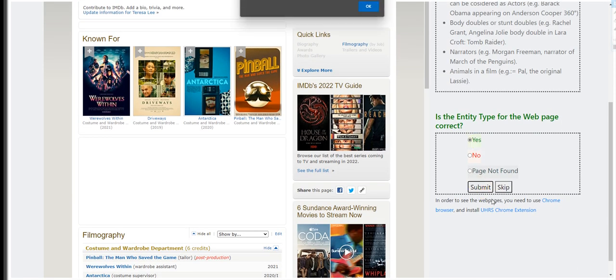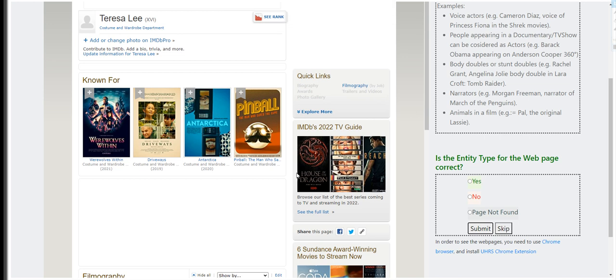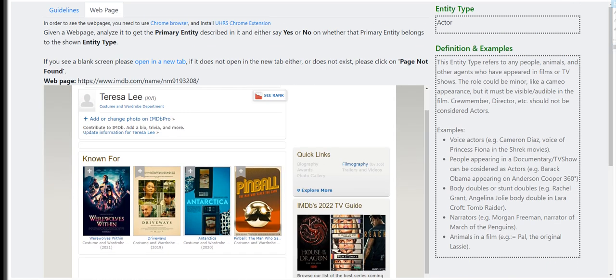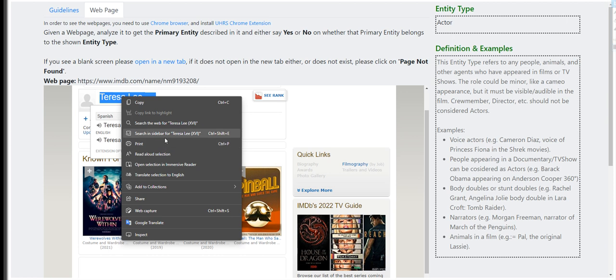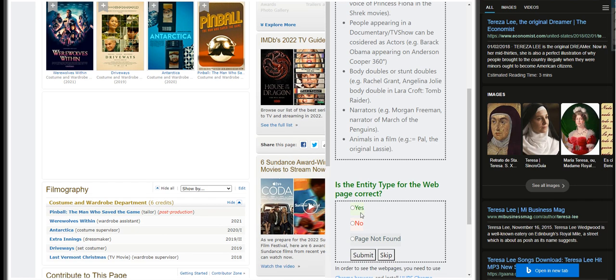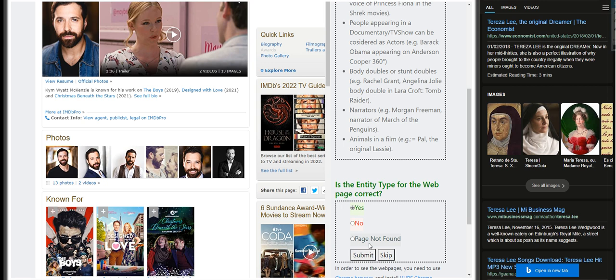That's definitely a yes. Hold on a sec. It's asking me to stay a little bit longer on the page. But anyways, we can do a research on who this person is. Therese Lee, original Dreamer economist. Okay, let's click yes. Now, Kim White McKinsey, this person is an actor, yeah.